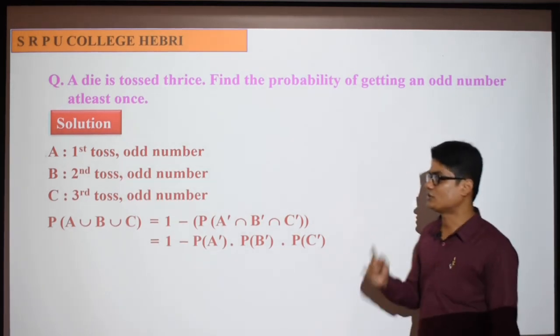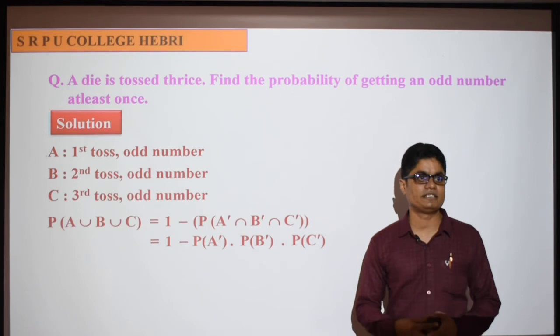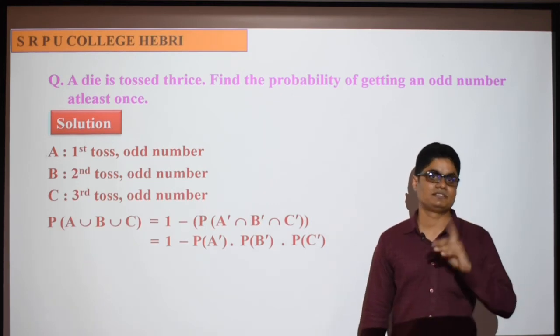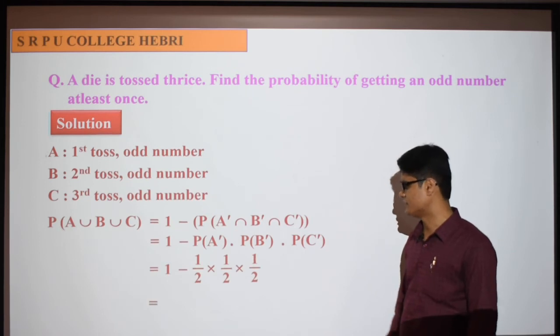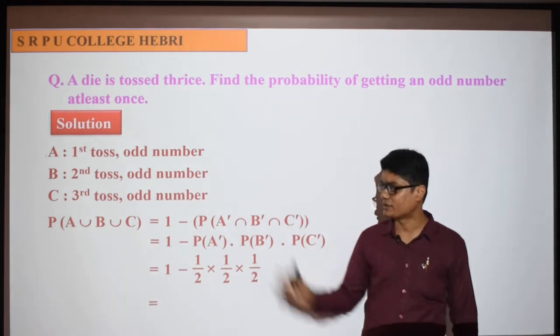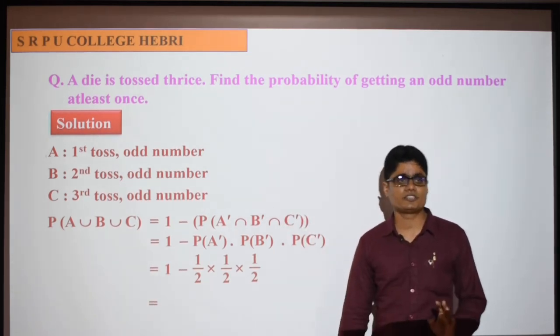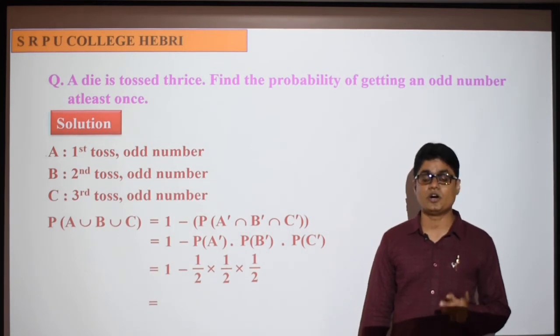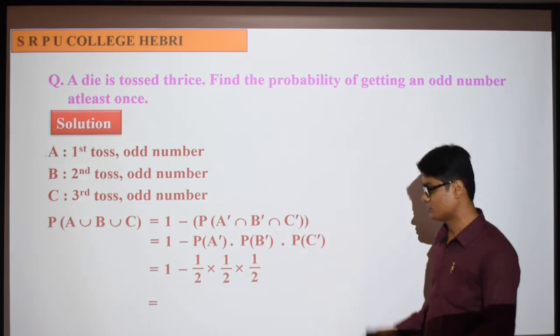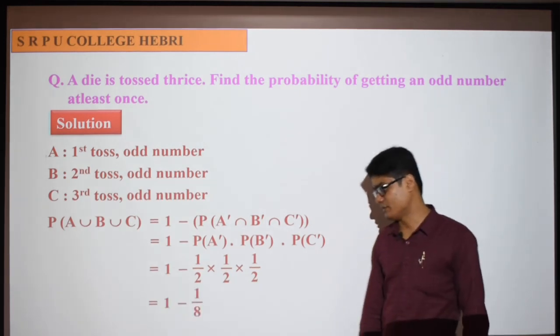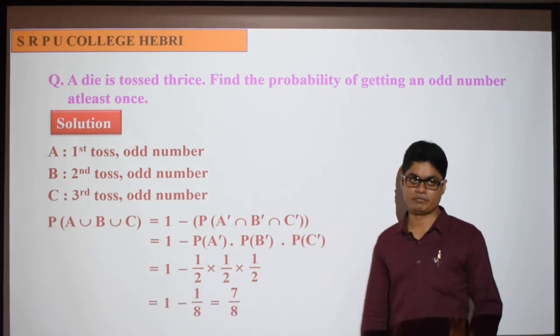In the first toss, which are the odd numbers? 1, 3, 5. So 3/6, that is 1/2. So it is 1/2, 1/2, 1/2, all are 1/2 because it is the same event. Odd numbers are 1, 3, 5 and the total outcomes are 6, so 3/6 is 1/2. So 1 minus 1/8. So the answer is 7/8.